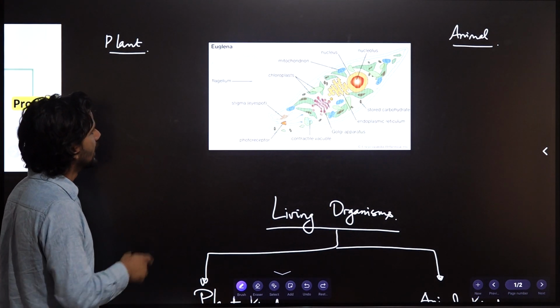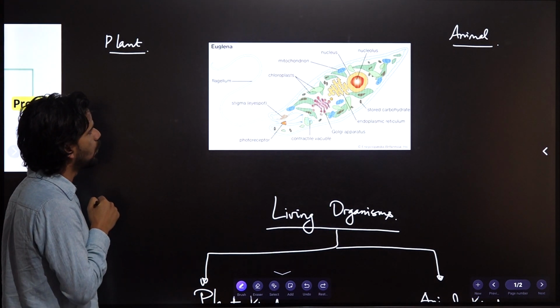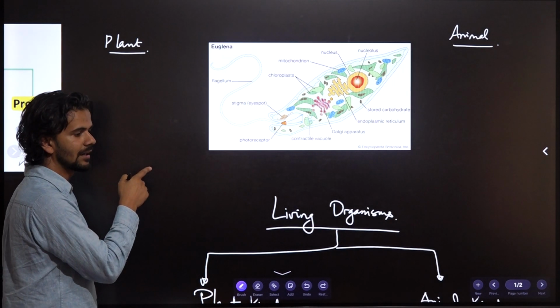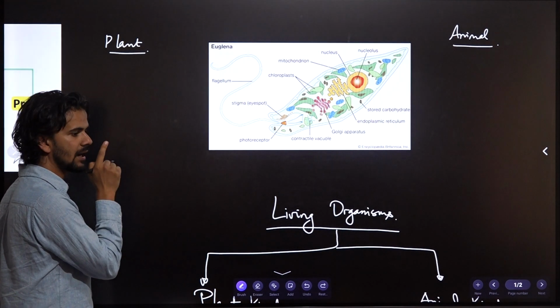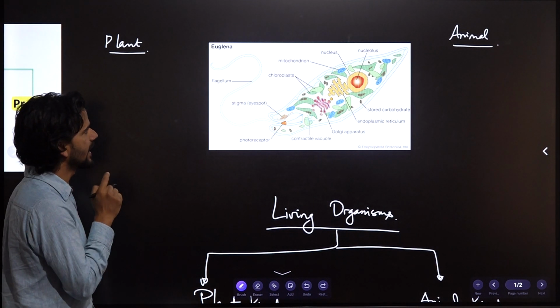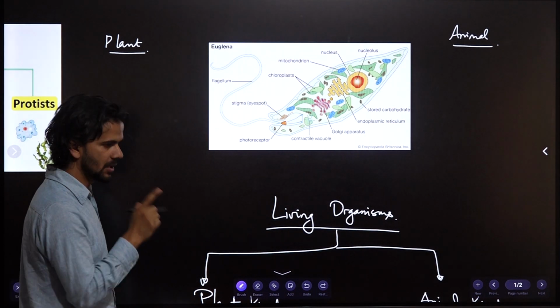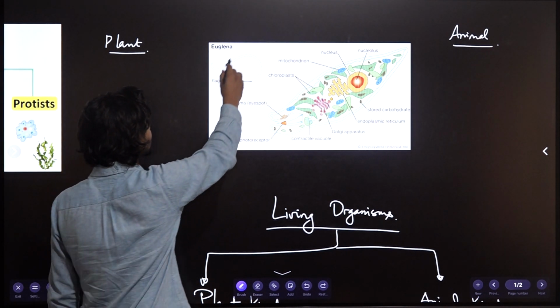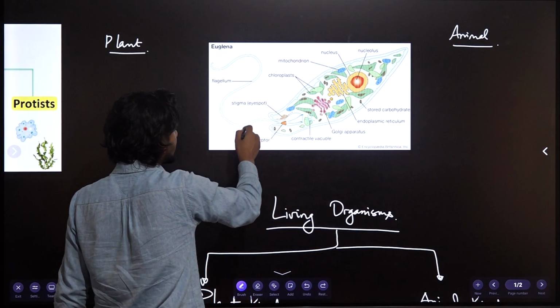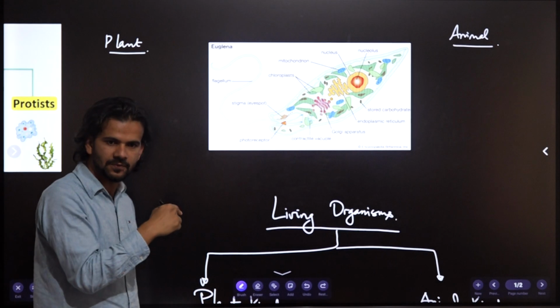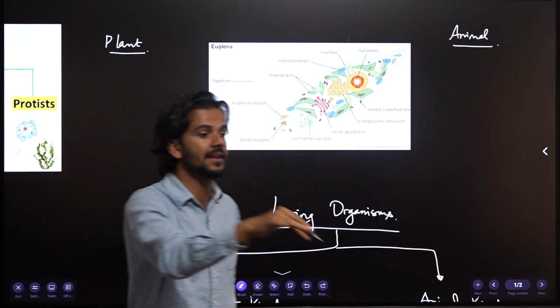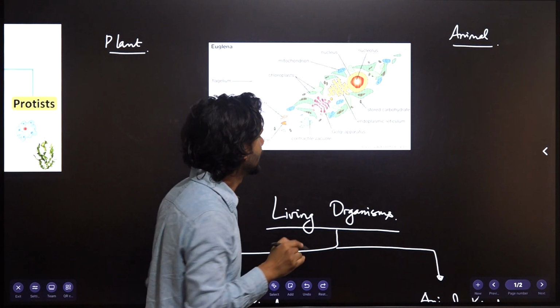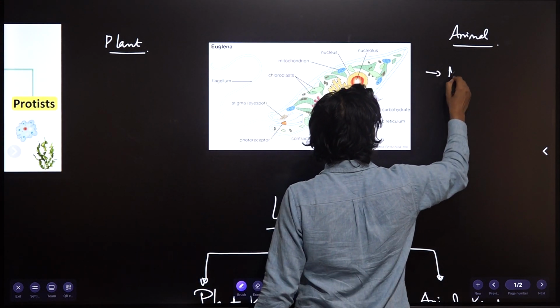So, let's have a look. Why can we say that it seems to be like an animal? Because it has flagella. You can see the flagellum? With the help of this flagellum, it can move from one place to another. Movement.